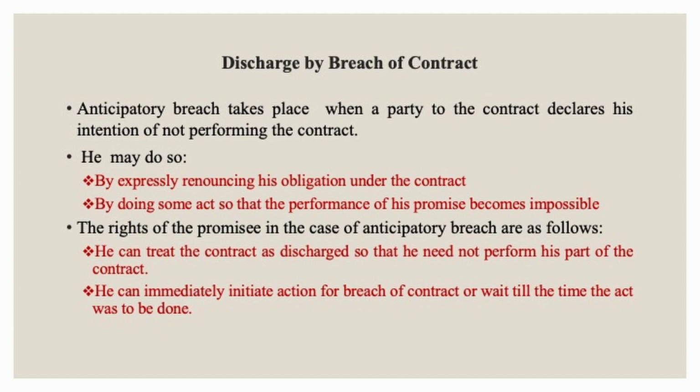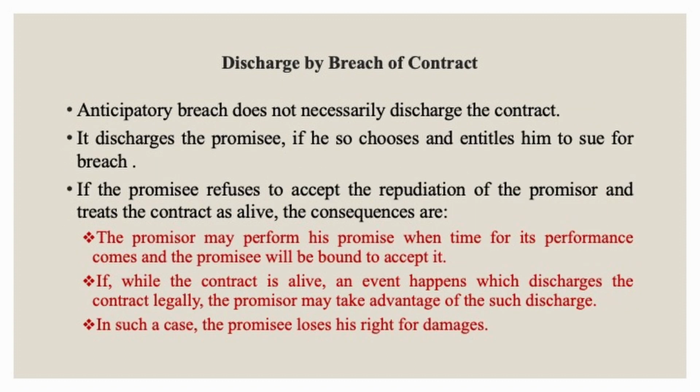Anticipatory breach takes place when a party to the contract declares his intention of not performing the contract. It may be expressly made or implied by doing an act which makes his performance impossible. The promisee can treat the contract as discharged and he need not perform his part of the contract. He can sue the promisor immediately for breach of contract or wait till the time the act was to be done. Anticipatory breach does not automatically discharge the contract. The promisee is discharged and he is entitled to sue for breach.